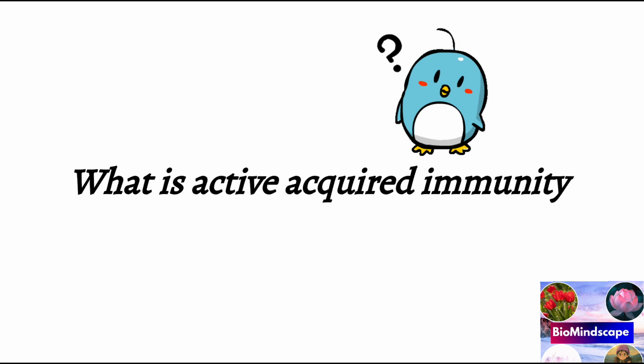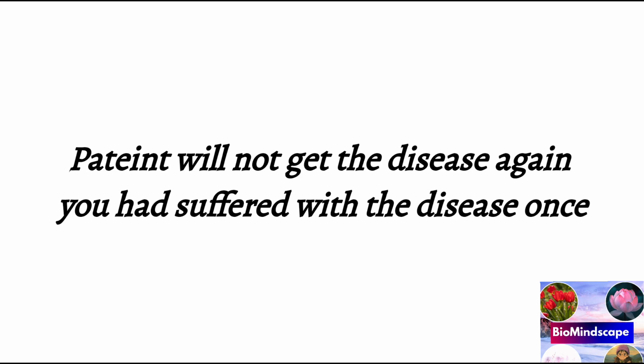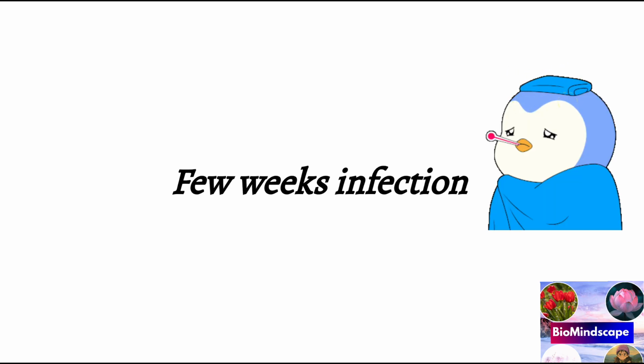Now let's know what is actively acquired immunity. Due to infection, it falls into two general categories. Some infections such as whooping cough, smallpox and mumps usually induce a lifetime immunity, that is, a patient once recovered does not get this disease again. Other diseases such as common cold, influenza and pneumonia give immunity for a short period, only a few weeks. So these come under actively acquired immunity.